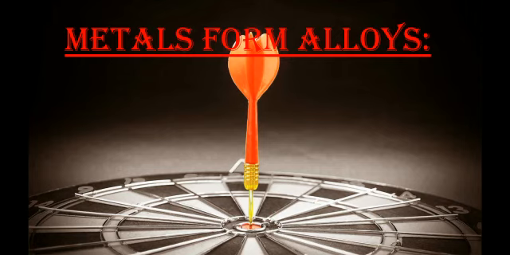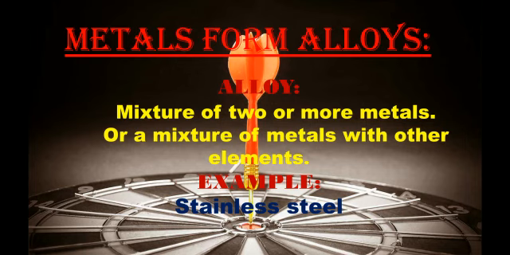The fourth property is metals form alloys. Alloy is again a new term for you. So alloy is a mixture of two or more metals or a mixture of metals with other elements. For example, stainless steel. अगर आप किसी मेटल को किसी दूसरे मेटल के साथ मिक्स करके एक न्यू कॉम्बिनेशन देते हो या मेटल को किसी भी दूसरी चीज के साथ मिक्स कर देते हो तो वो मिक्सचर कहलाता है एलॉय.